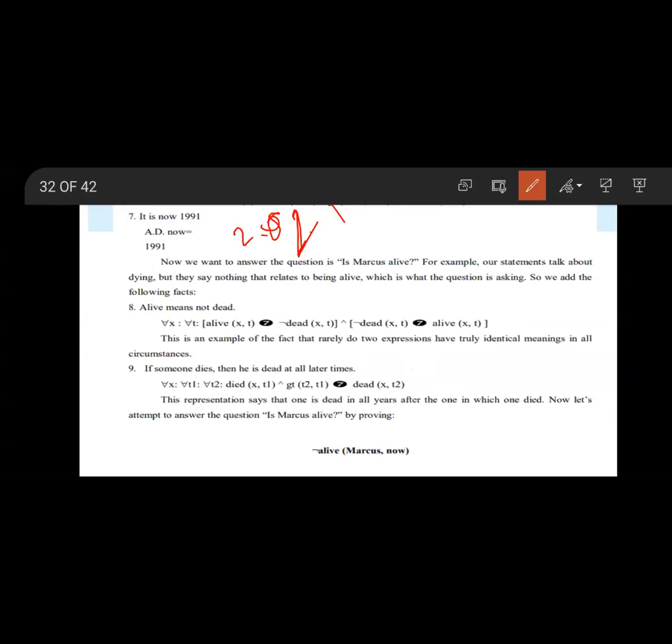Now we want to answer the question: is Marcus alive? For example, our statements talk about dying, but they say nothing that relates to being alive, which is what the question is asking.